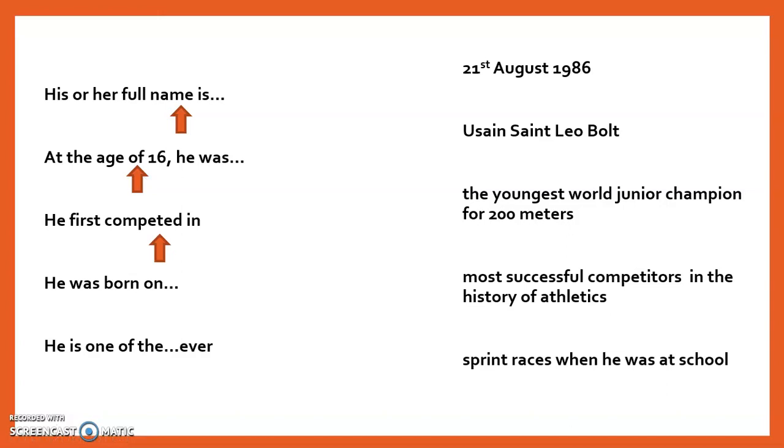And then for the third phrase, "he first competed in." The keyword is the word competed. It involves what sport he competed in. So the correct pair should be about the sport that he competed in. And then for the fourth phrase, "he was born on," the keyword is the word born. Born, we usually associate with the date of our birth. And lastly, "he is one of the ever."